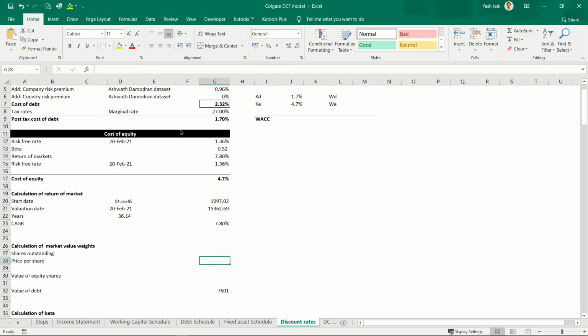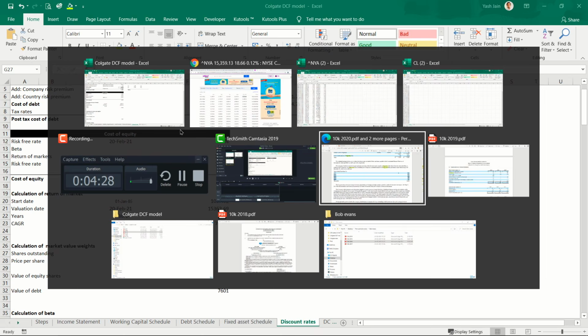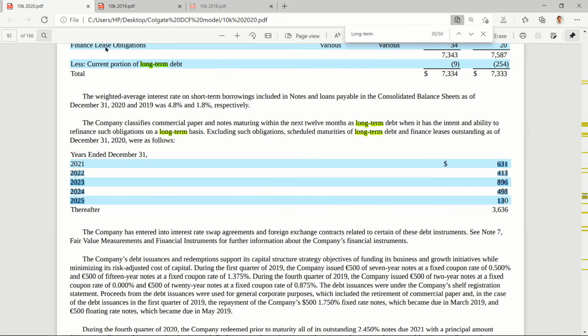Value of equity, I need market values. So this is kind of a chicken and egg situation. For calculating value of a particular share, I need its price, right? So shares outstanding, I can source this from their latest report. It just came out a few days back.